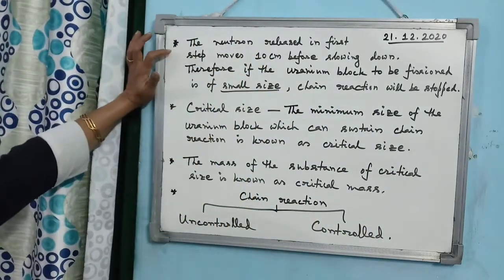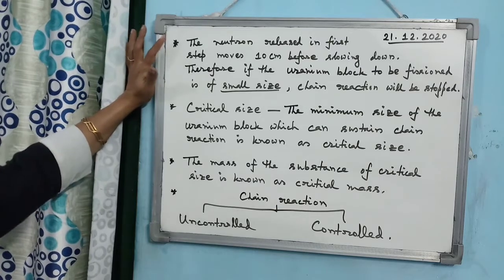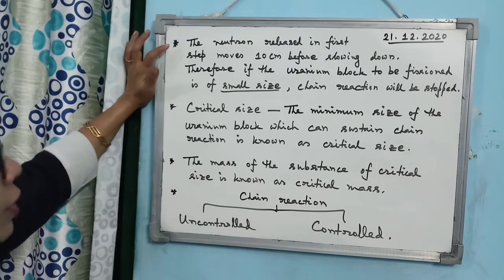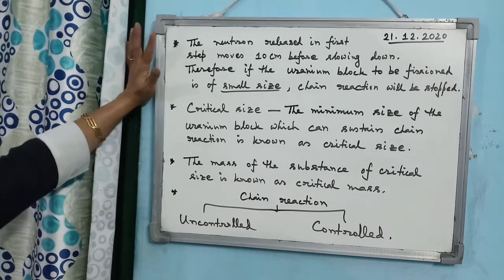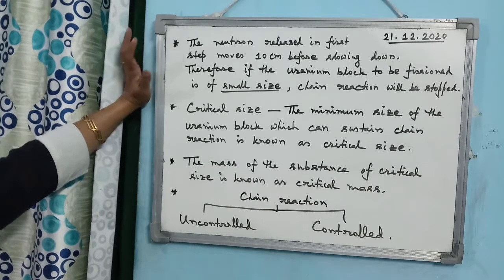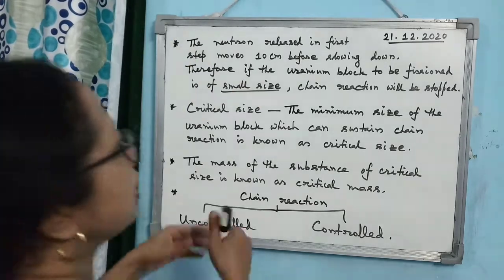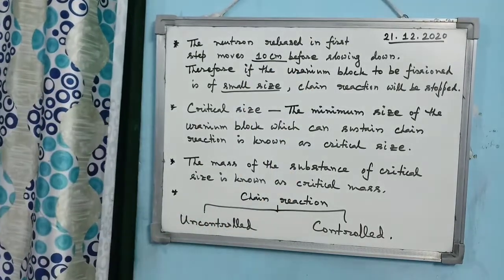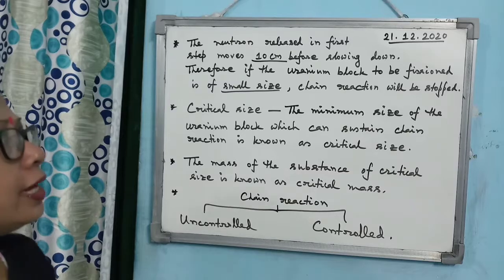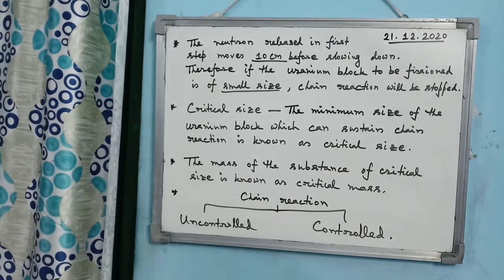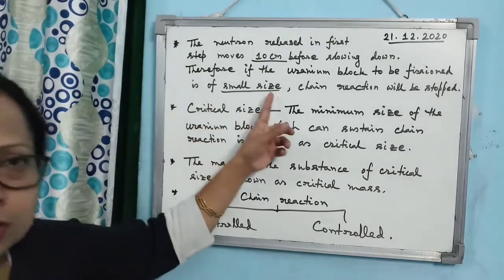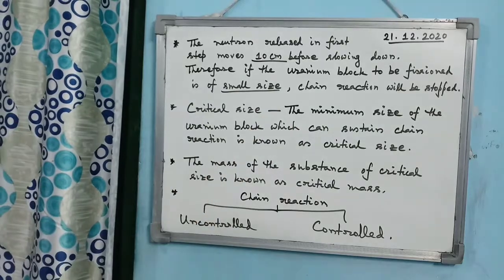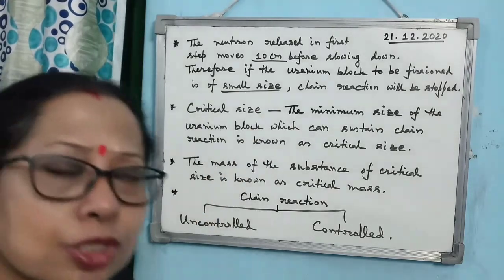Here the first point I have written is the second difficulty in sustaining the chain reaction. What is that? The neutron released in the first step moves 10 centimeter. This is the important point to remember: 10 centimeter before slowing down. Therefore, if the uranium block to be fissioned is of very small size, then what will happen? The chain reaction will be stopped.